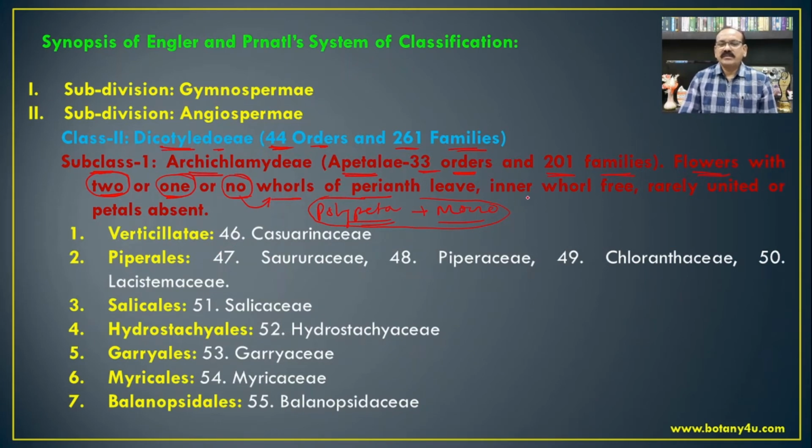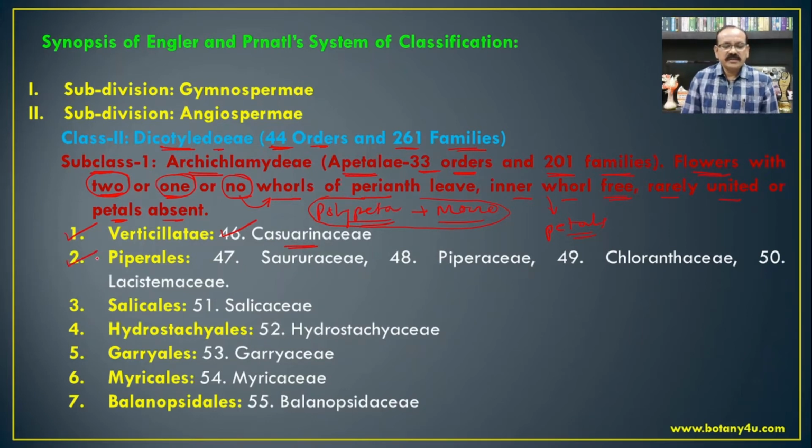Again, in addition to this, the inner whorl, that inner whorl is nothing but the corolla, that is, the petals are free, rarely united, or even the petals are absent. And on the basis of these characters, here the Archichlamydeae includes 44 different orders. First one, that is Verticillatae, and the family which comes under the Verticillatae is Casuarinaceae. The most common member of the Casuarinaceae is Casuarina equisetifolia, which is known to everyone.